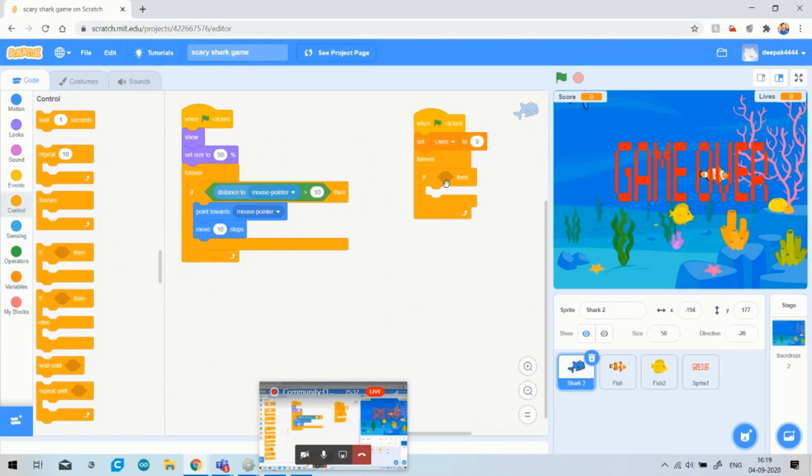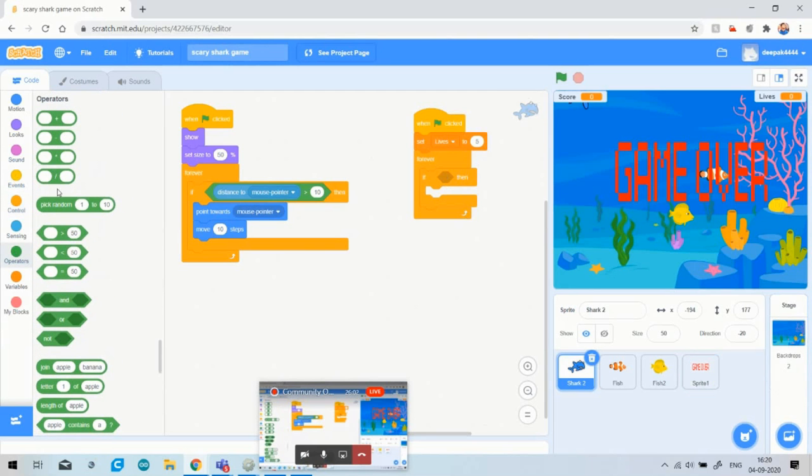So I will choose here: if lives equal to 0, then broadcast. Yesterday I told you how you can interlink two sprites. Here I have also made one sprite, game over, so it will interlink with the lives. When lives equal to 0, then the game over screen, or game over sprite, will appear. So for this I will go to the operator and select the option equal to, because our lives become equal to 0.